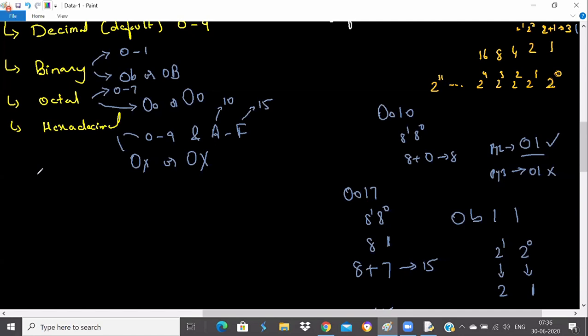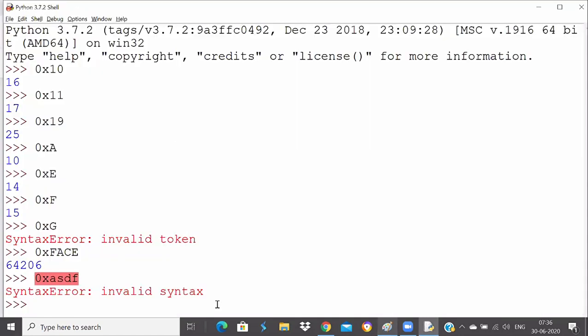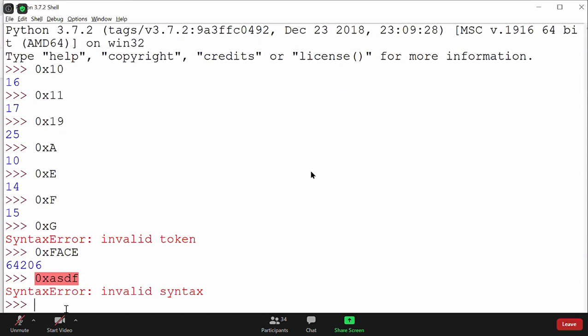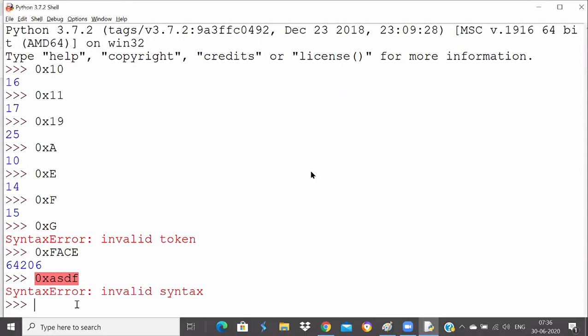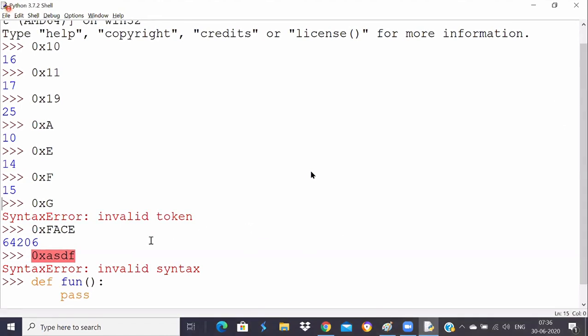Let me show you how addresses will be printed. For example, I will define some function, with nothing inside that function, I'll just simply say pass. Now, if you wanted to know the address of the function, when you use the id function, it actually converts into decimal and gives you that, but generally addresses will be in hexadecimal.